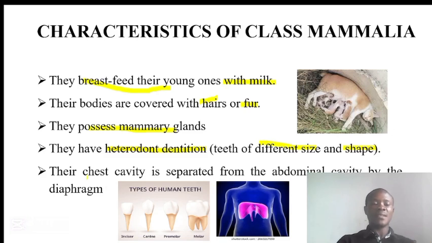The fifth characteristic is that the chest cavity is separated from the abdominal cavity by what we call the diaphragm. As we have it here in this diagram, this is the diaphragm separating the chest cavity, this one up here, from the abdominal cavity, the cavity below it.